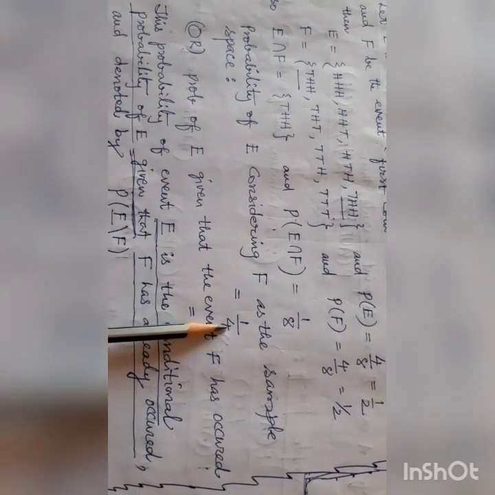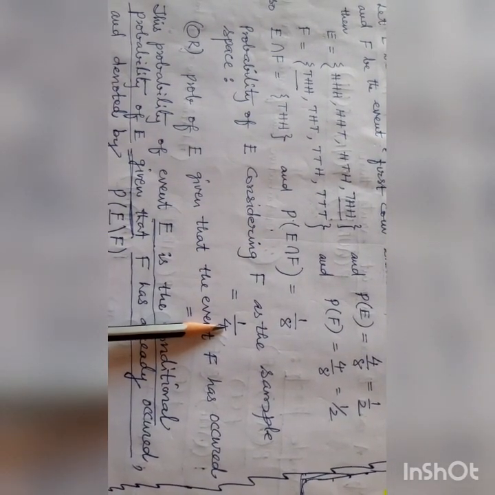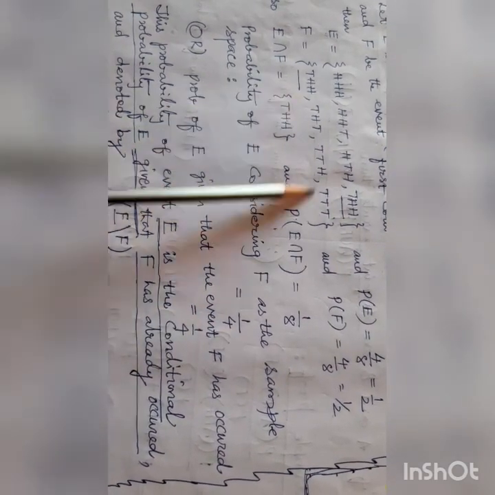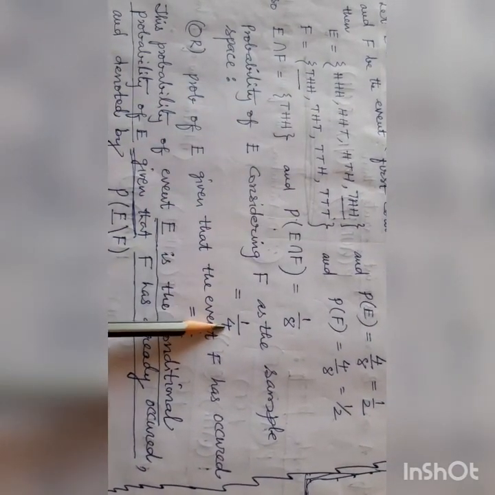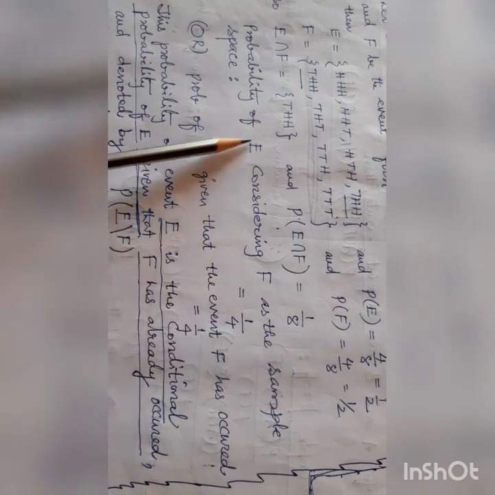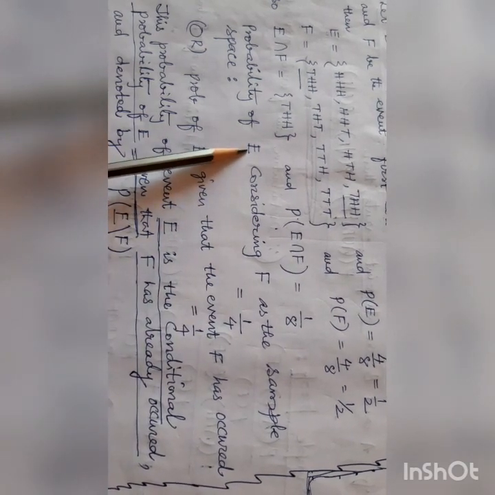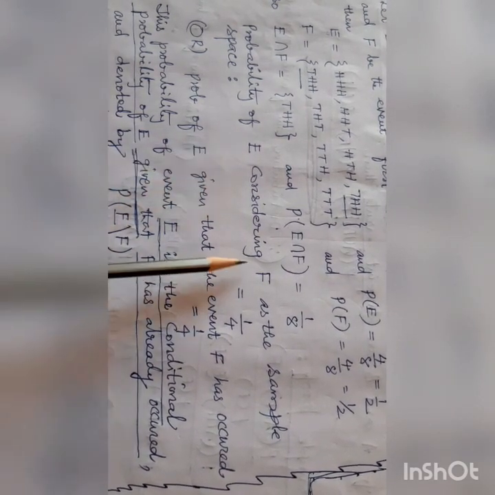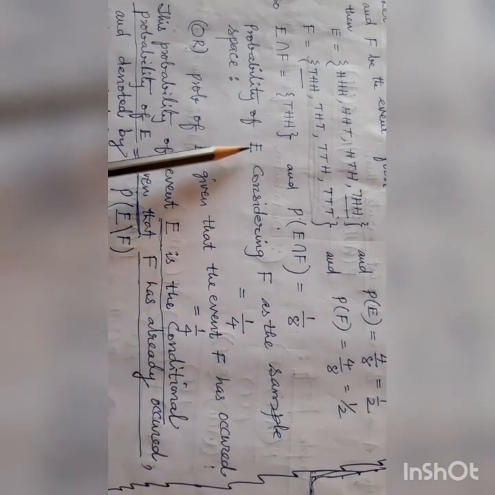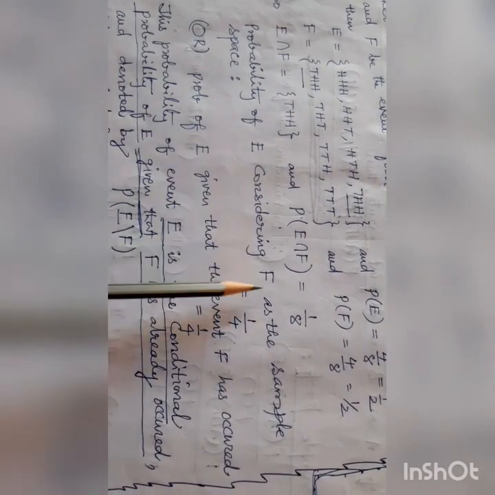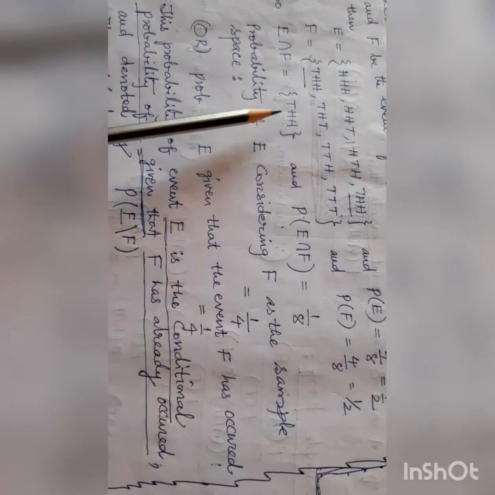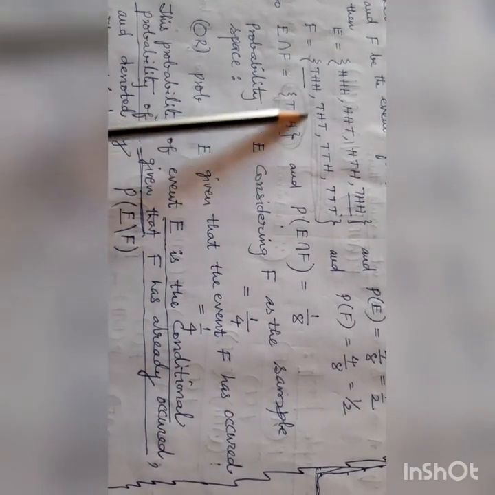So 4. F is considered as the sample space. Probability of E considering F as the sample space means, what is the probability of E considering F as the sample space? That is this.